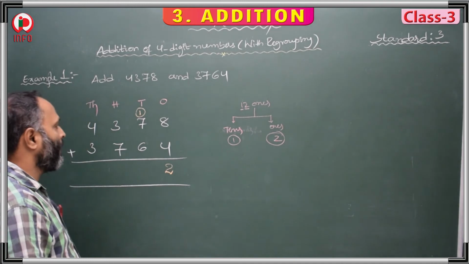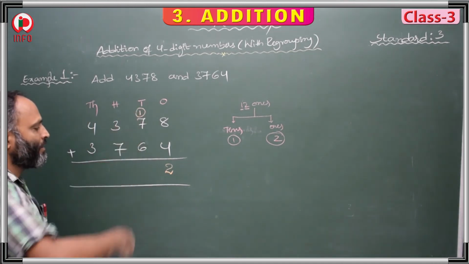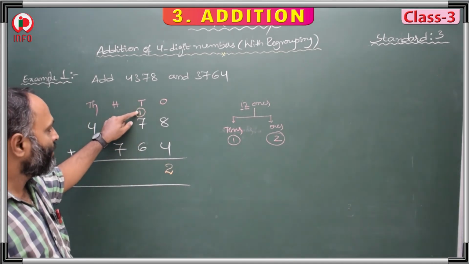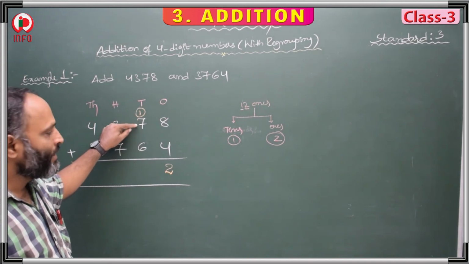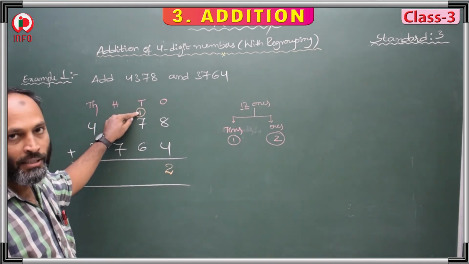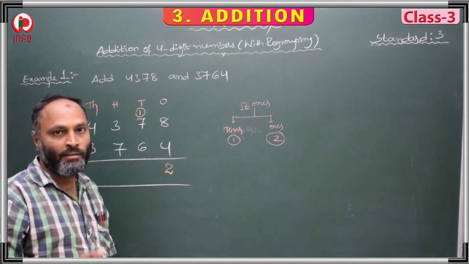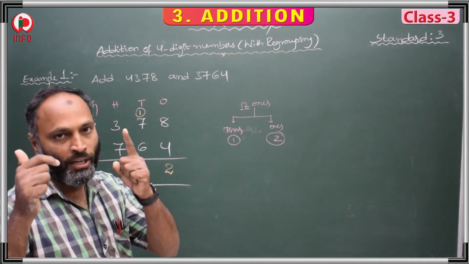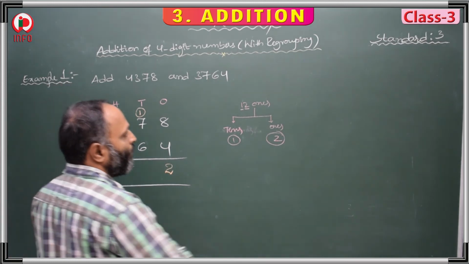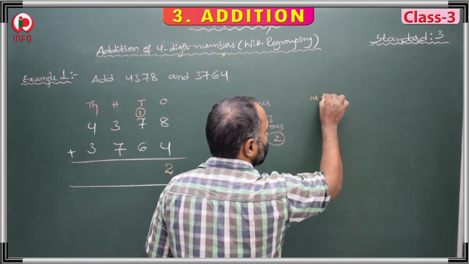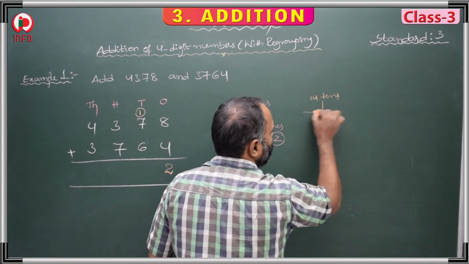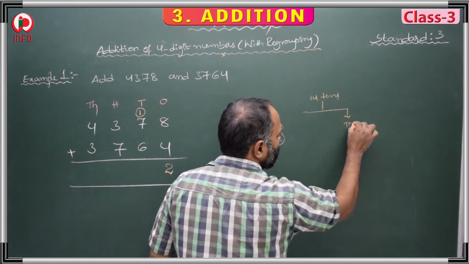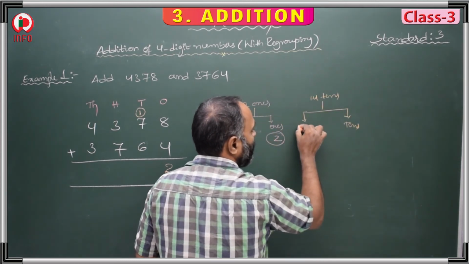Now we have to add the tens places. 6 plus 1, 7. 7 plus 1, 8. 8 plus 6, 14. Total 14 tens. 14 tens. Here tens. Here hundreds.